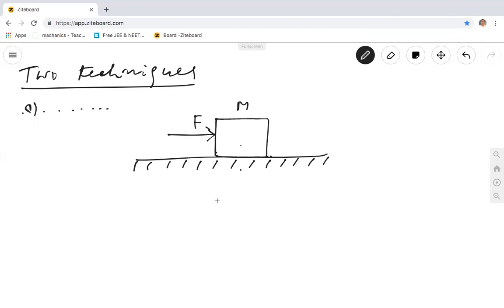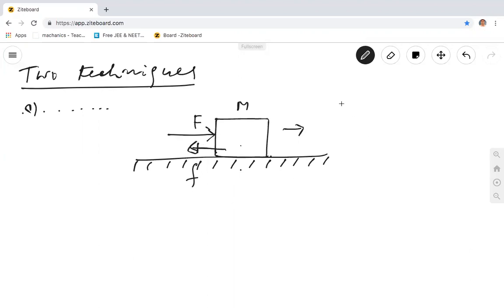It will keep moving at whatever velocity it initially has. It will go in this direction. So if you forget about the friction, the body will go in the forward direction. The frictional force is backward. That's all.